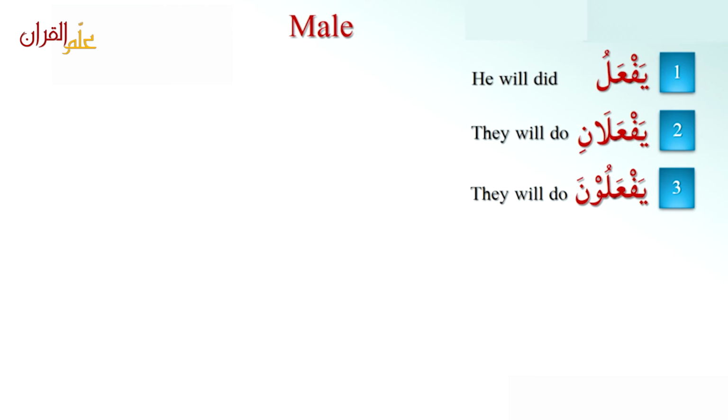يفعل, يفعلان, يفعلون, they are for male. So يفعل, he will do. يفعلان, they both will do. يفعلون, they all will do. So that's how you memorize. يفعل, يفعلان, يفعلون. In your mind, the translation should be there. So this is for male.